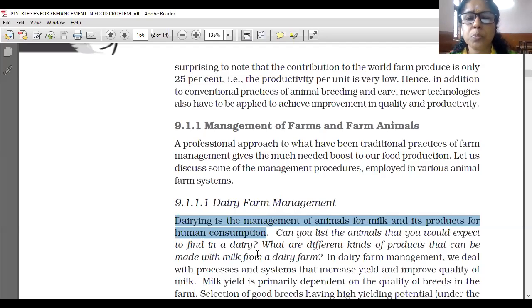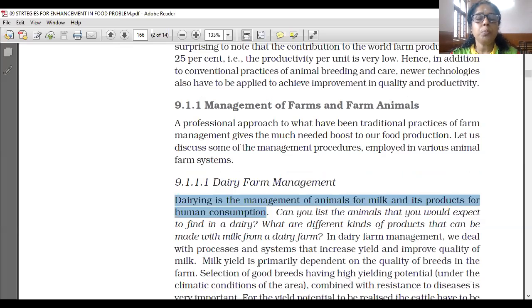That also you must know. In dairy farm management, we deal with the processes and systems that increase yield and improve quality of milk. Yield means more milk should be getting from the animals. Quality of the milk also should be improved. These are the two aims of dairy management.